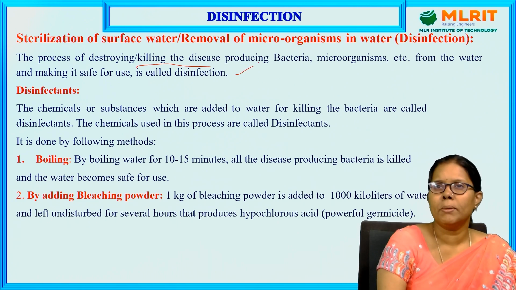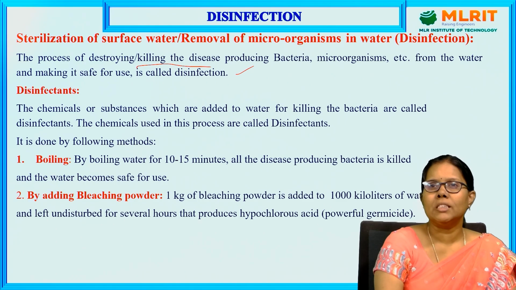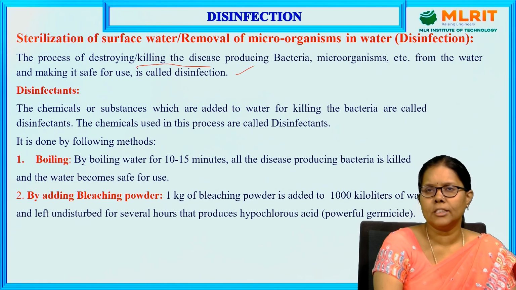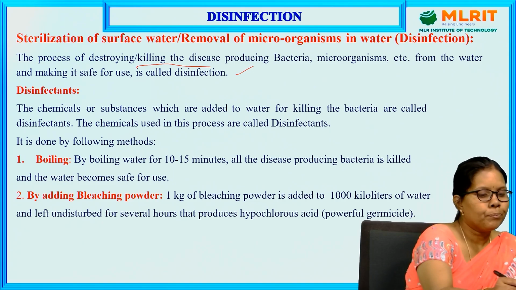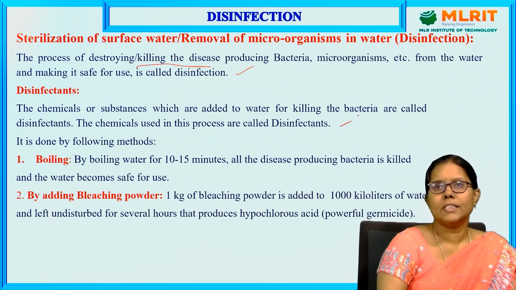Disinfectants. What is meant by a disinfectant? The chemical which is used to kill the bacteria in the water is called a disinfectant. Mainly we use bleaching powder, chlorine, and chloramines. All these are used as disinfectants which kill the bacteria. It is done by various methods.